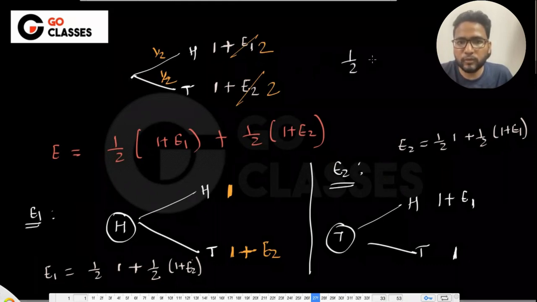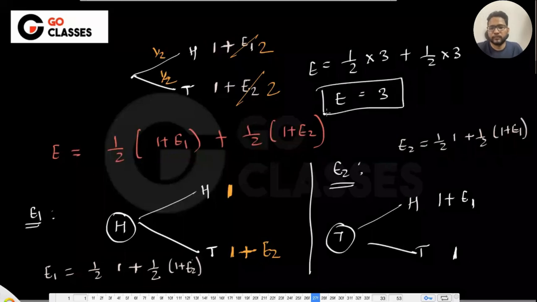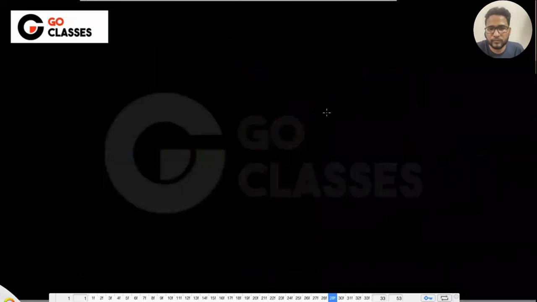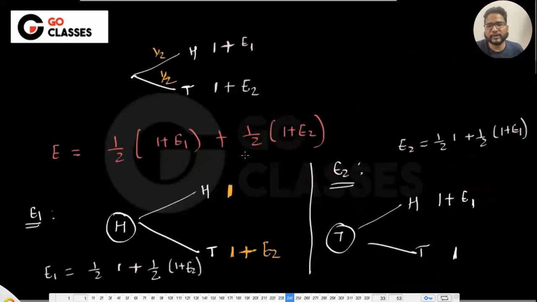You are getting 1 by 2 into 3 plus 1 by 2 into 3. This is E, you know, which is 3. So E equal to 3 that you are getting. Okay, so the final answer is 3. We will be solving with some other way also. We will be checking what's going to happen if we expand this tree further. But for now, let's just convince ourselves the final answer is 3.